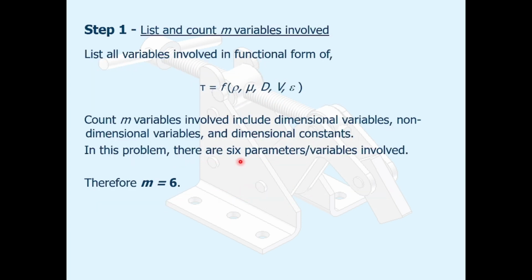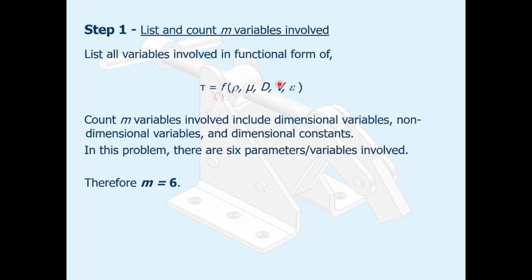Looking at step number 1, list and count n variables involved. List all the variables involved in the functional form: tau is a function of rho, mu, D, V, and epsilon. Count the variables involved, including dimensional variables, non-dimensional variables, and dimensional constants. In this problem, there are 6 variables involved: 1, 2, 3, 4, 5, and 6. So m is the total number of variables.